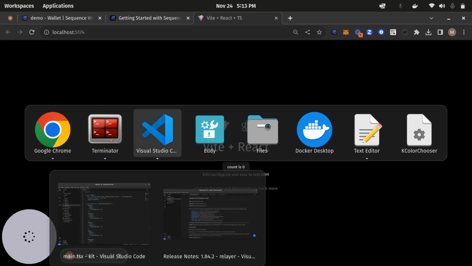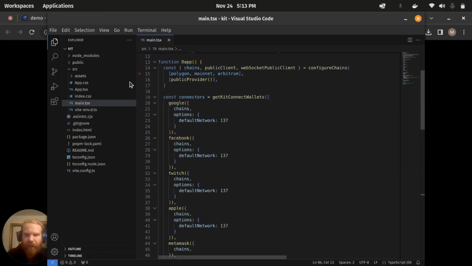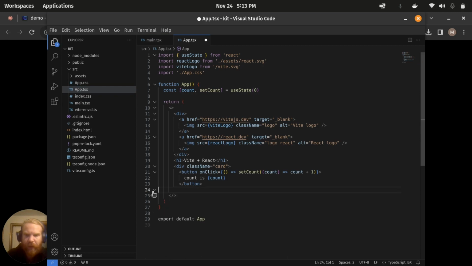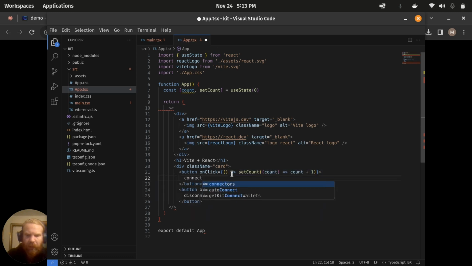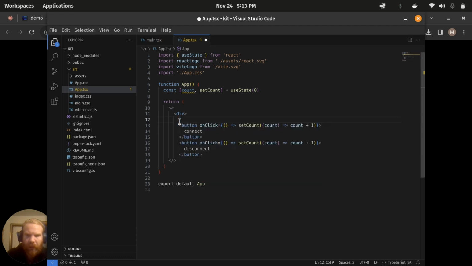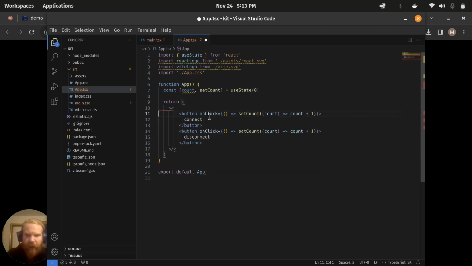So now I want to make a button that opens up Sequence kit. So I'm going to go into app, and I only really need two buttons, one button to connect, one button to disconnect. I don't need all these other things. There we go.